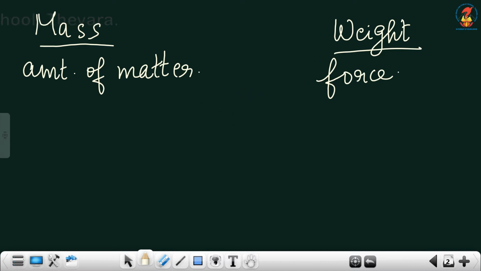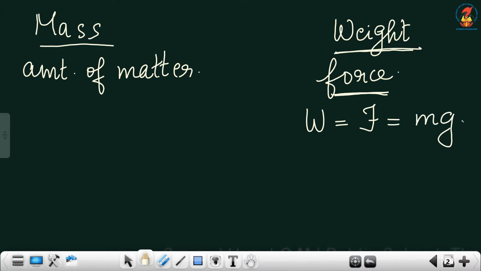We have already discussed that weight is the force with which it is being pulled. So weight of a body is equal to mg, where m is the mass of the object and g is the acceleration due to gravity.